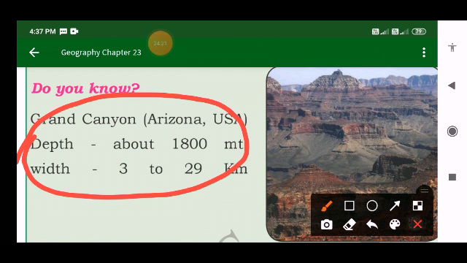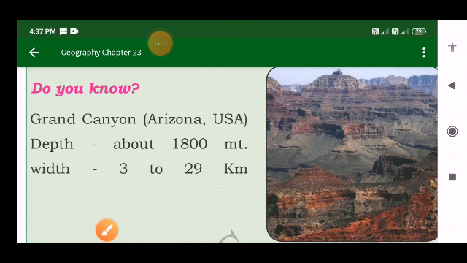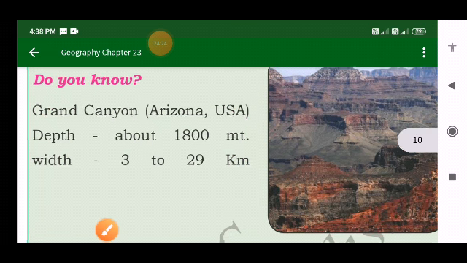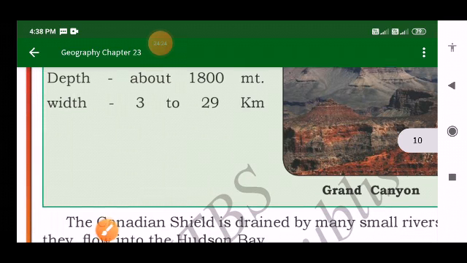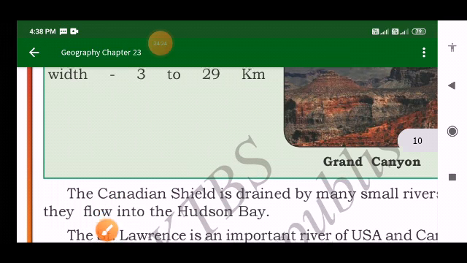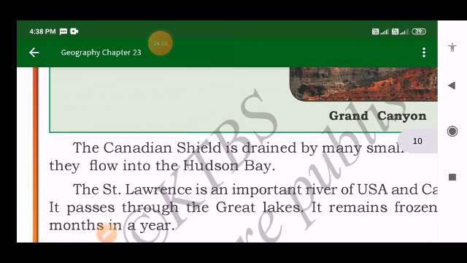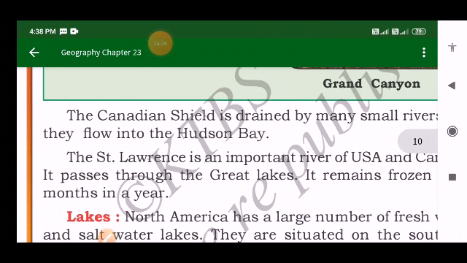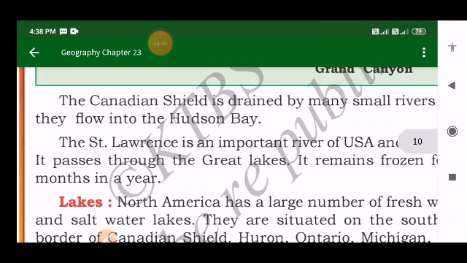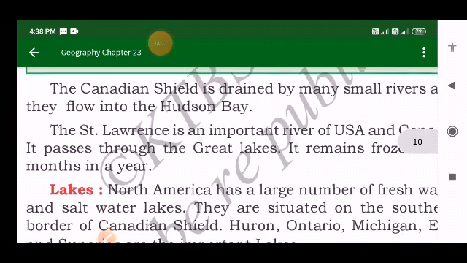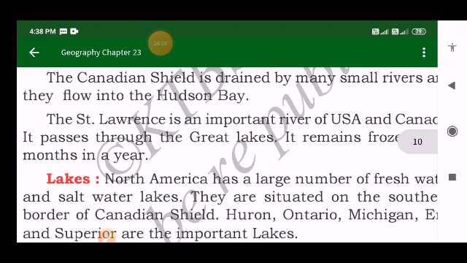How is it formed? It is formed by the river Colorado, which drains into the Colorado Plateau. This Grand Canyon is said to be the natural wonder of the world. Where does it come? It comes in Arizona in USA.